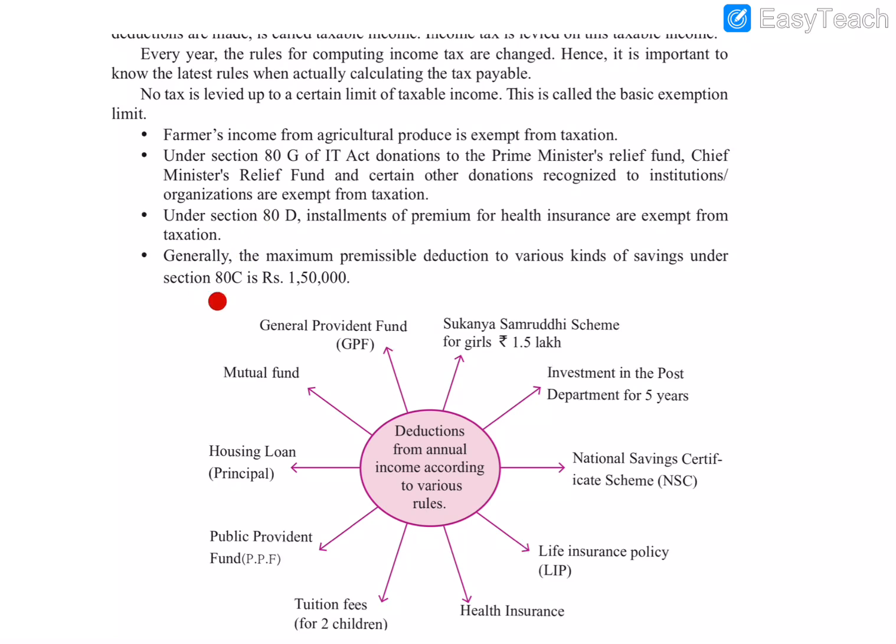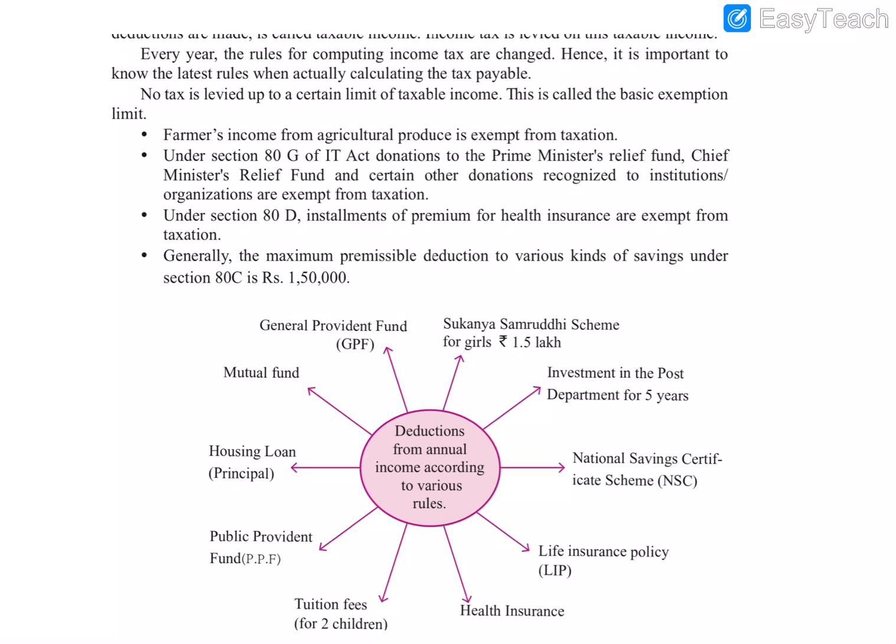So what is said in those three sections of the Income Tax Act? A farmer's income from agricultural produce is exempt from taxation, meaning the farmer doesn't need to pay tax on the income gained from agricultural produce. And no tax is levied up to a certain limit of taxable income. This is called the basic exemption limit.